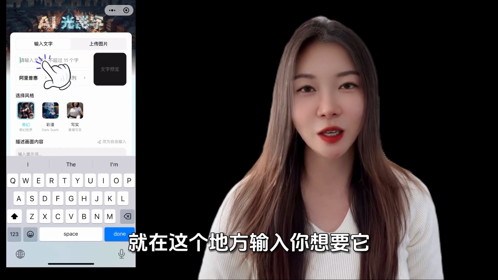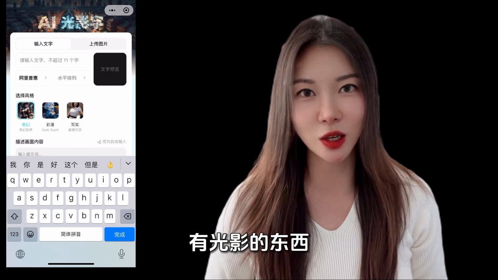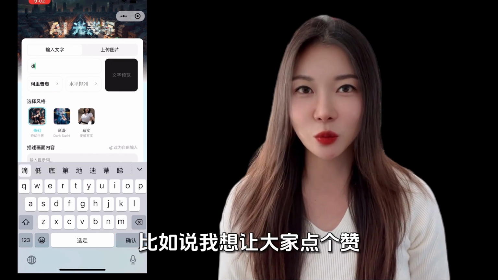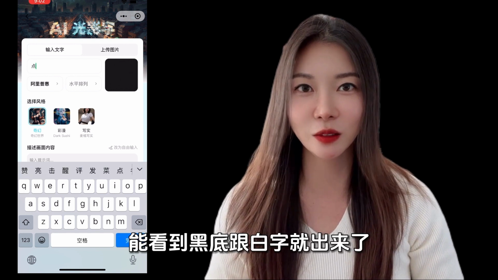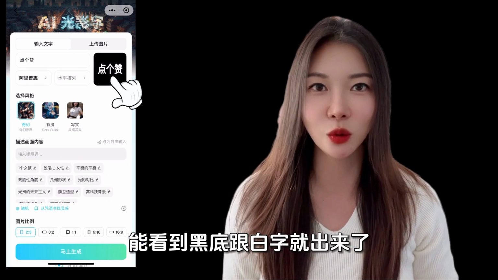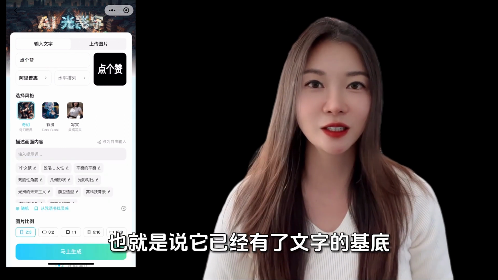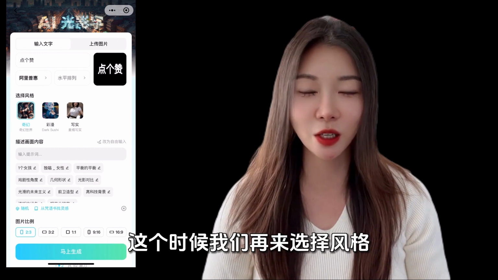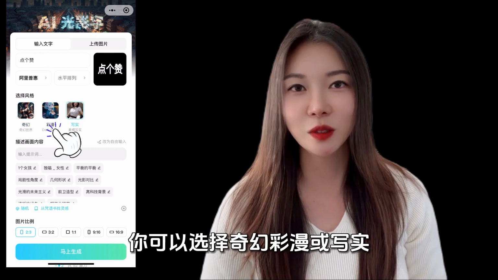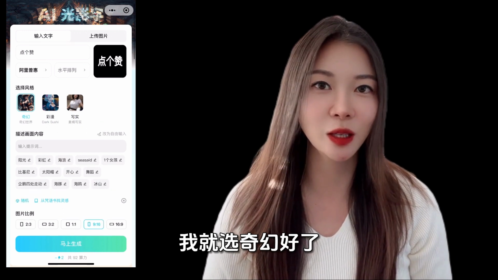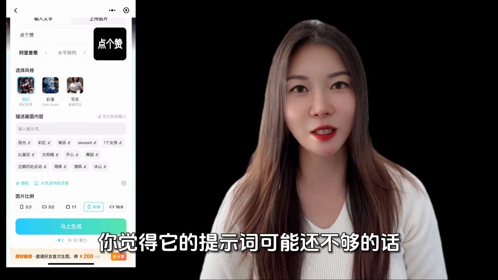After opening it, you can see that it can generate AI QR codes, but I have tested it and found that these QR codes are generally not scannable. So I don't recommend it for now. Another option is AI light and shadow text. We can try clicking on an AI light and shadow text. It's actually very simple, just enter what you want to have light and shadow here.